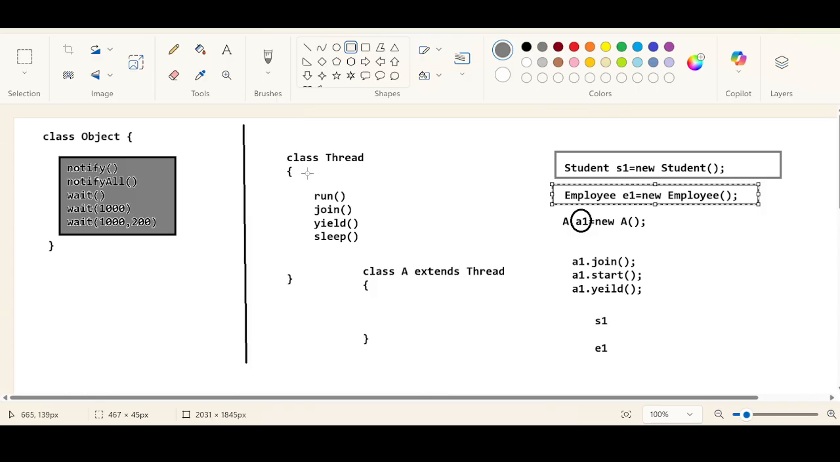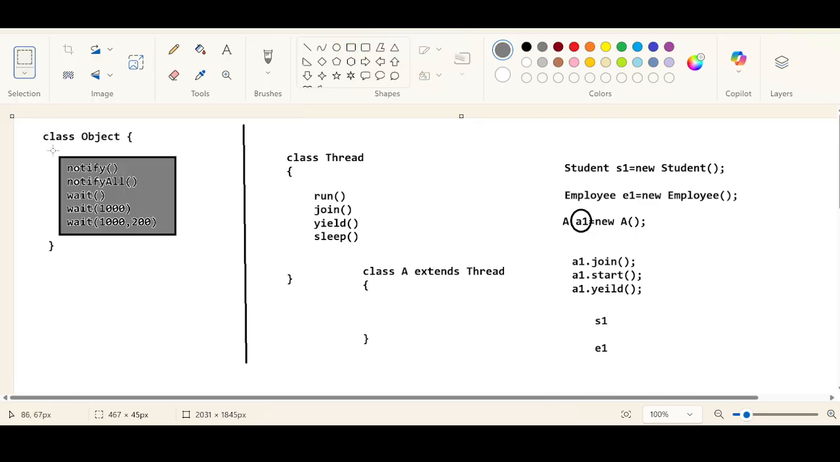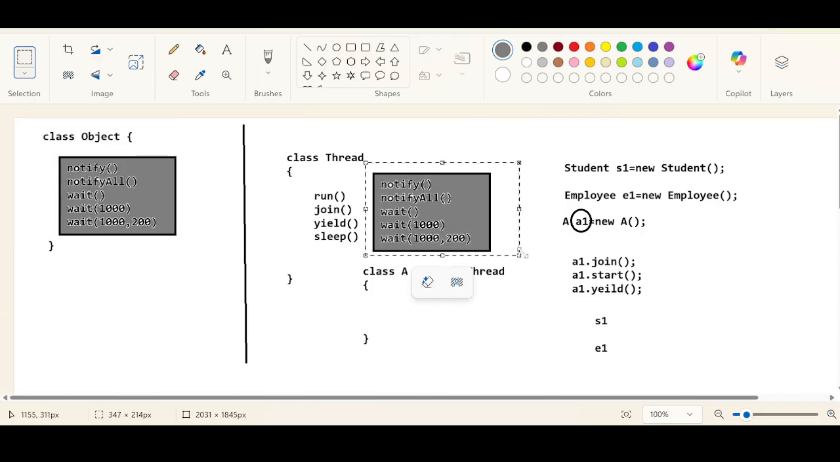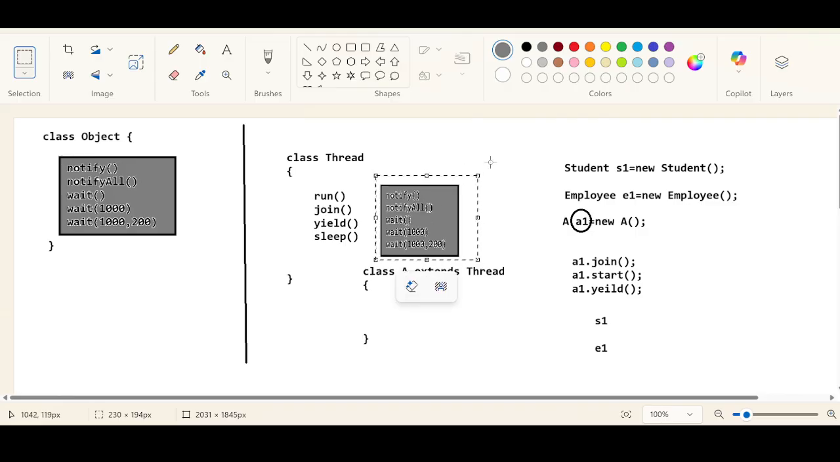That flexibility has been given for the notifyAll and wait methods. That's why they have placed these in the Object class. If these methods needed to be called only by a thread class reference variable, definitely don't you think these methods would be placed inside the thread class to keep it very secure, so that only a thread could call all these methods, yes or no?